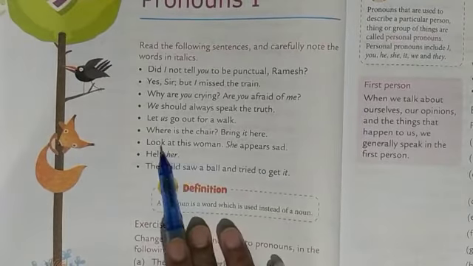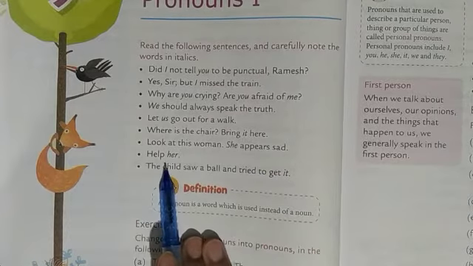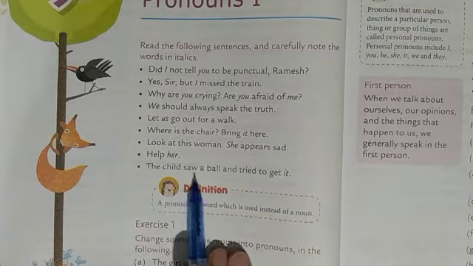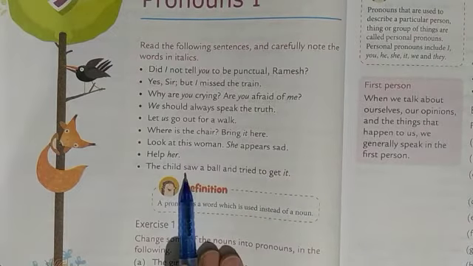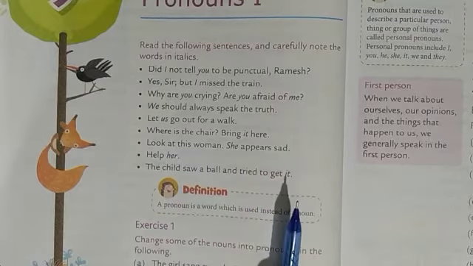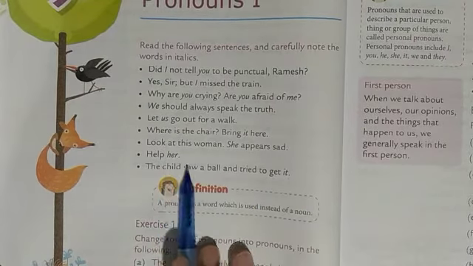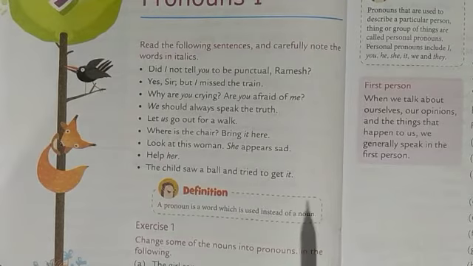Okay. Look at this woman. She appears sad. Help her. The child saw a ball and tried to catch it. Okay. In this particular sentence, it is the pronoun, because here the talk is about a ball. No, so ball is a non-living thing.